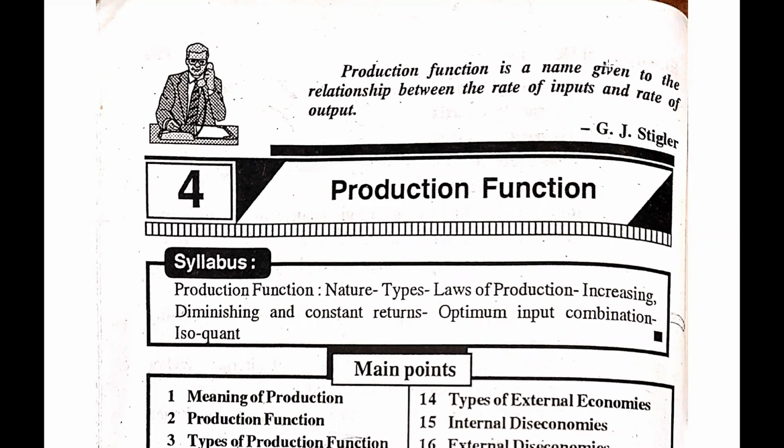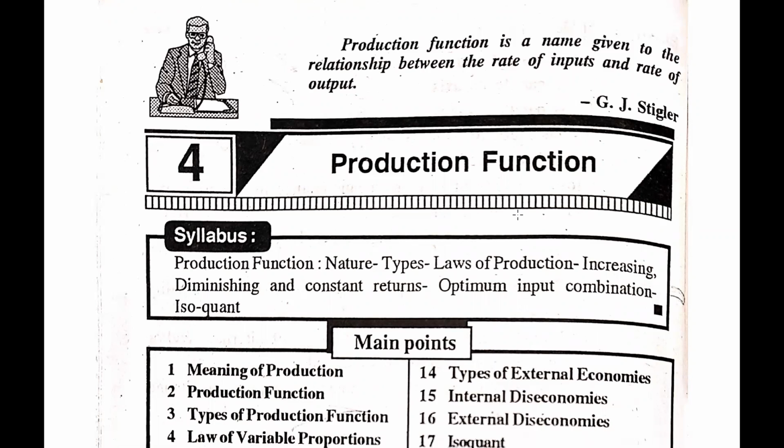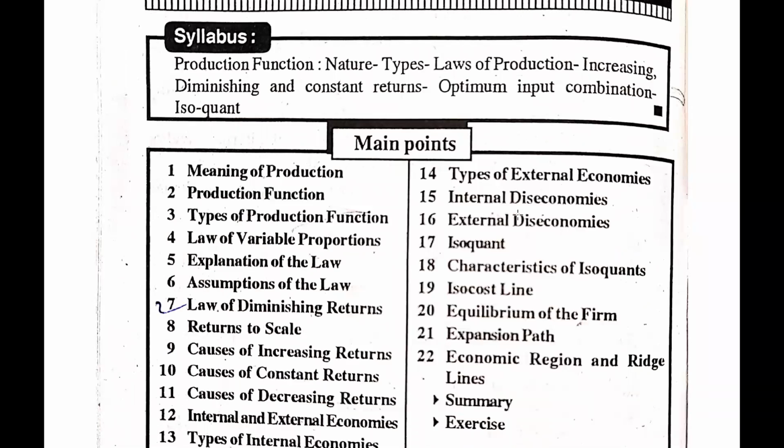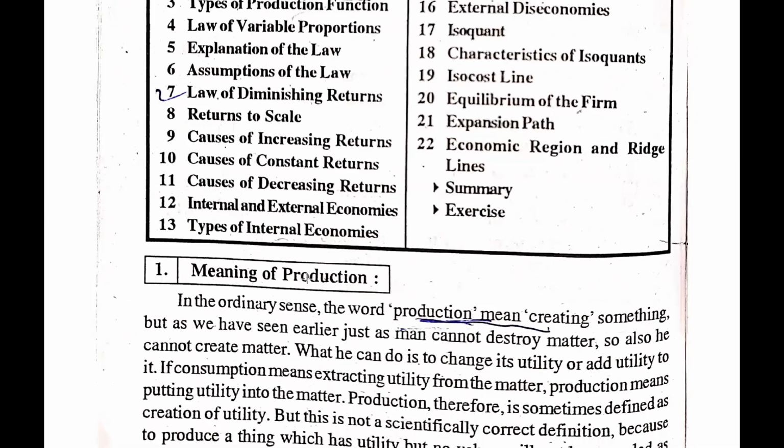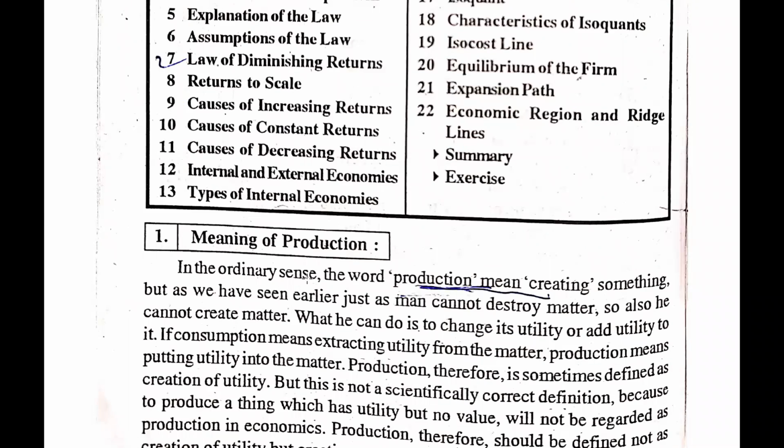So, in economics, your fourth chapter is production function, and let's see what topics we need to discuss in this chapter. This chapter is very long and lengthy, but it is very easy to understand. Here are 22 different points that we need to discuss, and let's start the lecture with the meaning of production. So guys, let's understand what the meaning of production is.